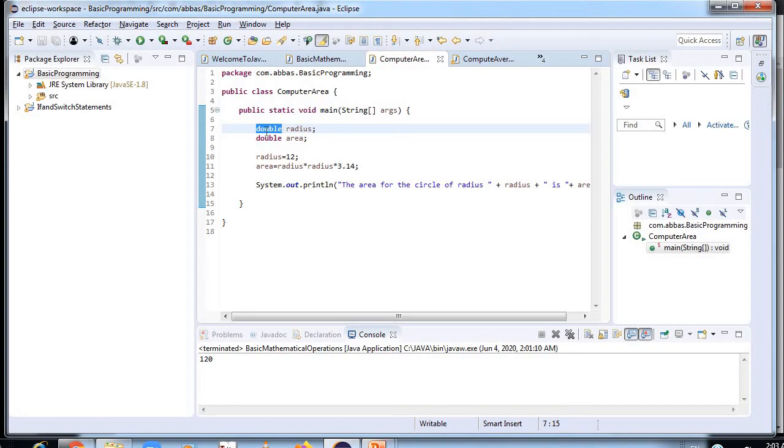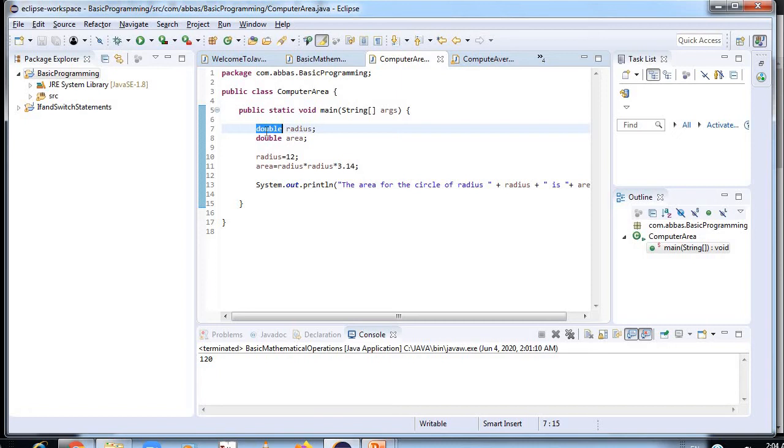Short data type. The short data type is a 16-bit signed two's complement integer. Its default value is 0. The short data type can also be used to save memory just like byte data type. A short data type is 2 times smaller than an integer. Int data type. The int data type is a 32-bit signed two's complement integer. Its default value is 0. The int data type is generally used as a default data type for integral values unless there is a problem about memory.